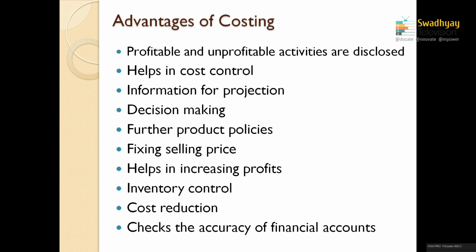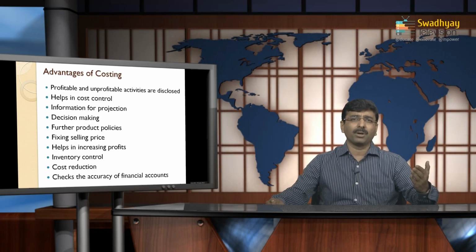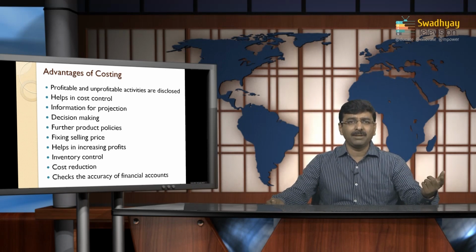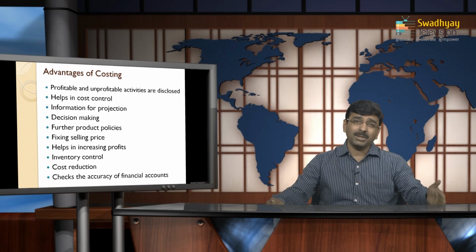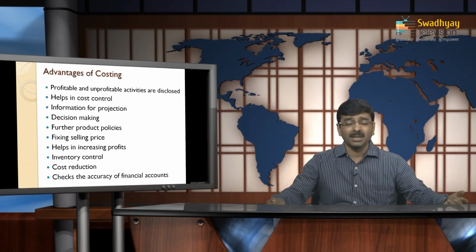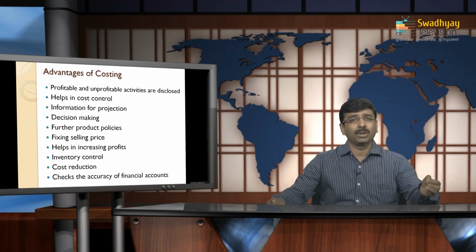So how the costing system and costing method would be helpful to change their policy, as well as update their product policies. So here they can always use the R&D division and update their products with the maximum amount of inputs, to find out how this product would be more and more efficient and more customer oriented, so that the product will provide a maximum amount of results to the end users.